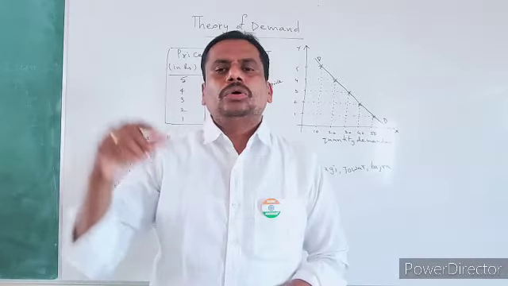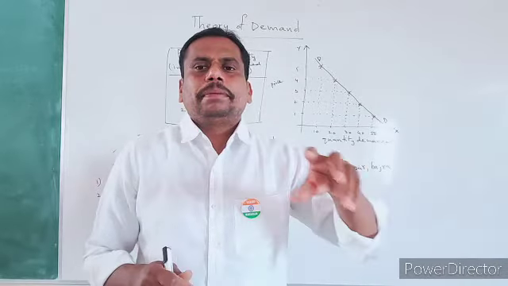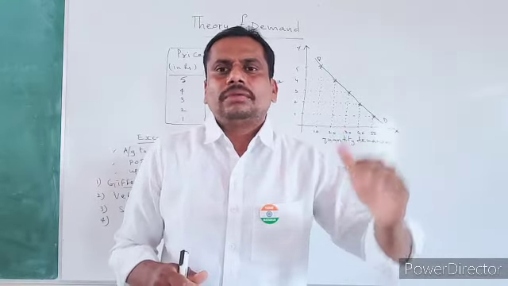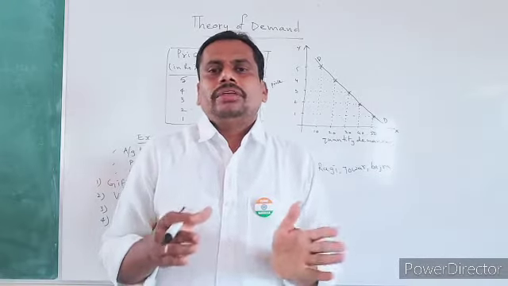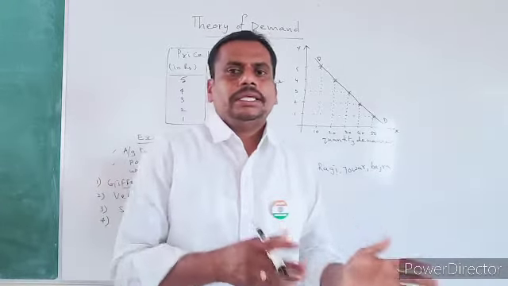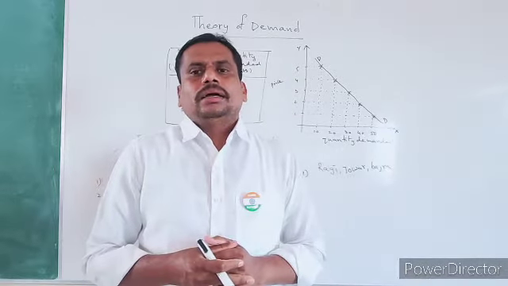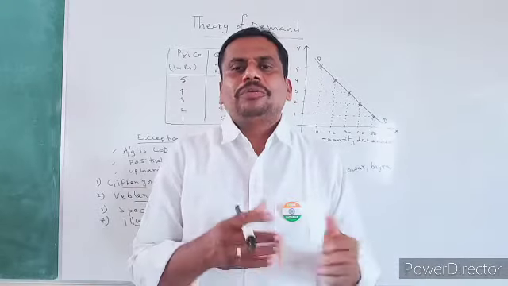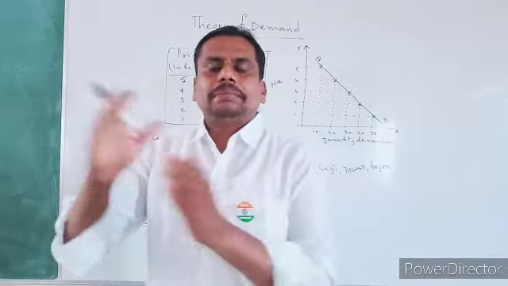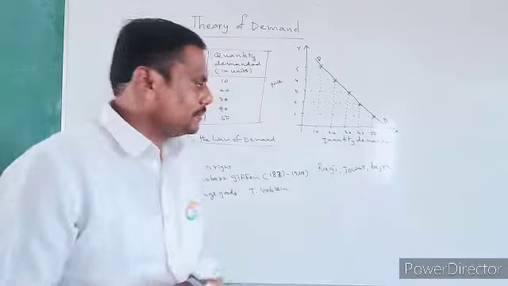He may go to 40 rupees kilo rice. Even though the price of 10 rupees kilo rice falls from 10 to 9, he will not prefer to purchase it. With the amount he saved while purchasing 10 rupees kilo rice, that amount will be spent on quality rice. So that is what is actually explained here.